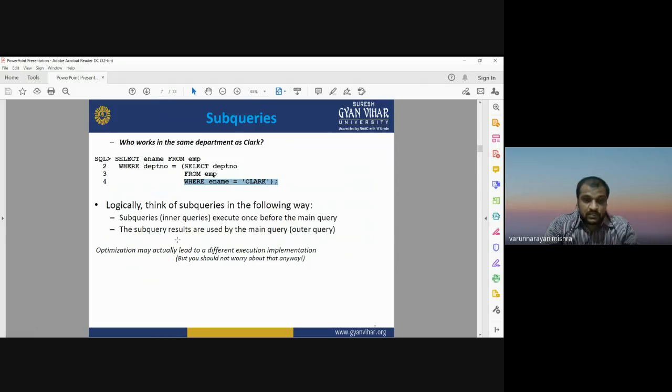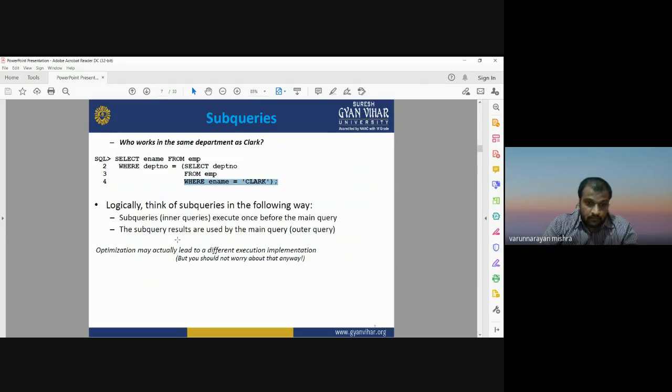So this is the logical way to think of subqueries: subqueries execute once before the main query, and the subquery results are used by the main query. So these two answers, main query and subquery, are complementary to each other. When you run the subquery, it is executed before the main query, and its results are used by the main query.